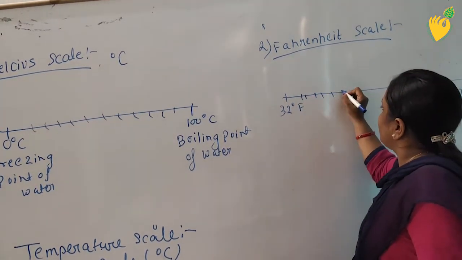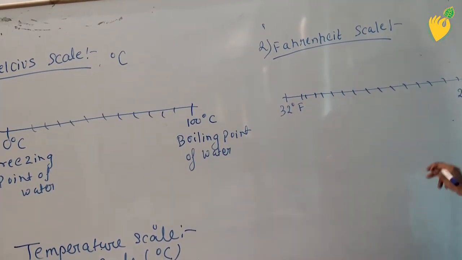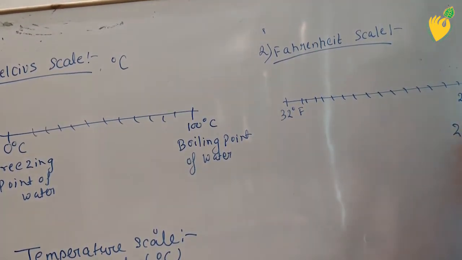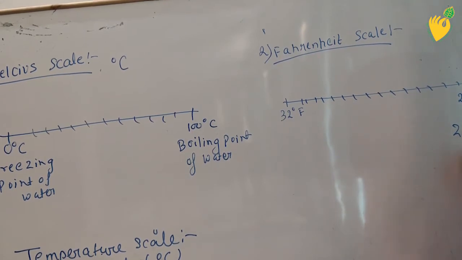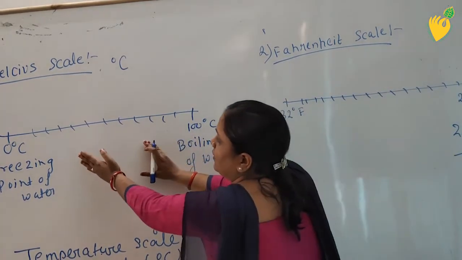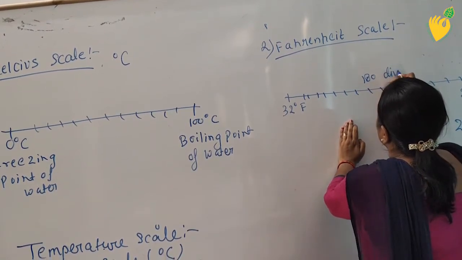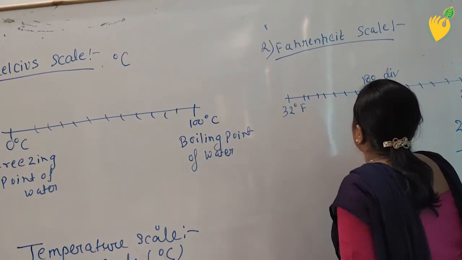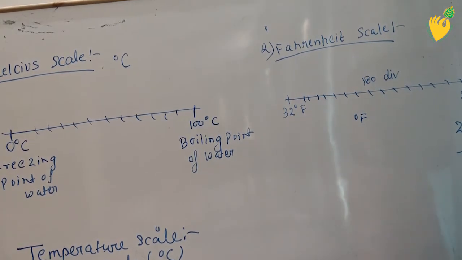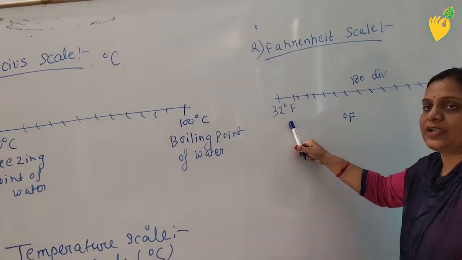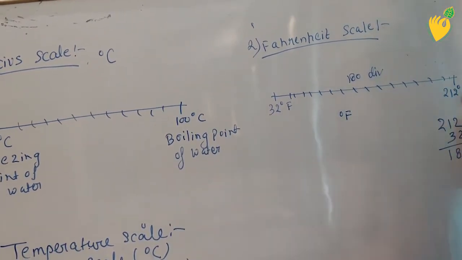If you want to find the total number of divisions on this scale, you can simply subtract 32 from 212, and you will get 180. That means in the Celsius scale there are 100 divisions, in this scale there are 180 divisions, and it is denoted as degree F. So the freezing point of water on this scale is 32 degree Fahrenheit and the boiling point of water is 212 degree Fahrenheit.